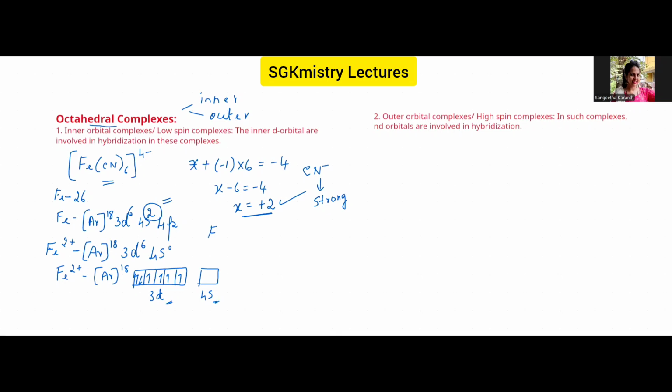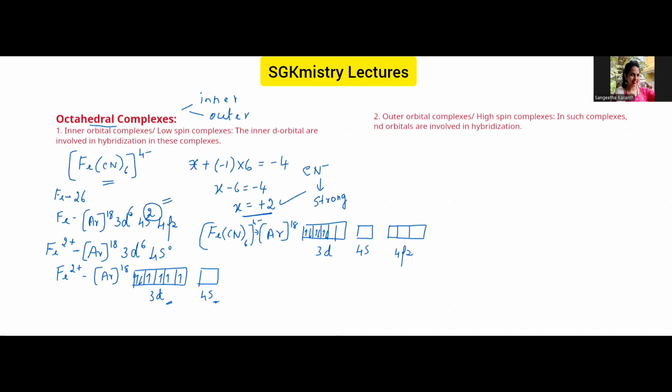So argon, 2, 3, 4, 5. Now this is already paired, and there are 4 electrons, so these 4 electrons will be paired in this way, because of the presence of the ligands. This is in the presence of the ligands, that is Fe(CN)6 4-. Now you can see this is 3d, this is 4s, and the next subshell is 4p.